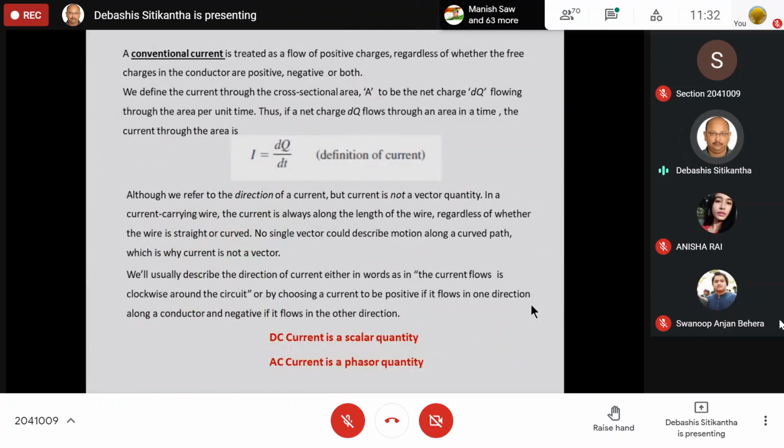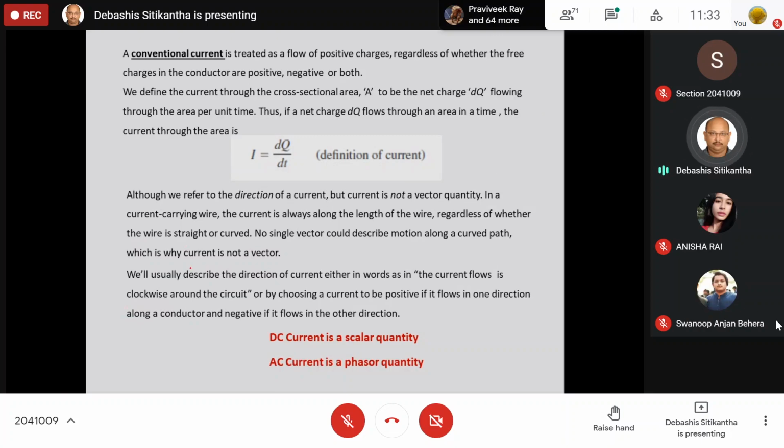So, a conventional current is treated as the flow of positive charges regardless of whether the free charges in the conductor are positive, negative or both. So, conventional current is nothing but the flow of positive charges. Now, how are we going to mathematically define this current? The current will be defined as the net amount of charge crossing a particular area per unit time, and mathematically it will be defined as dq by dt, or simply total charge q by total time t, doesn't matter, same thing.